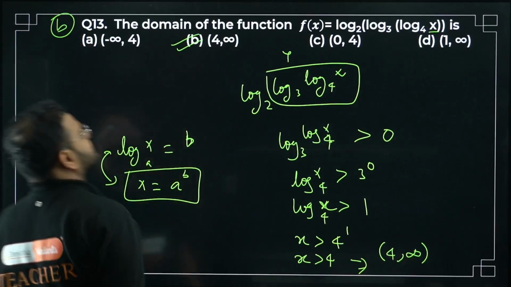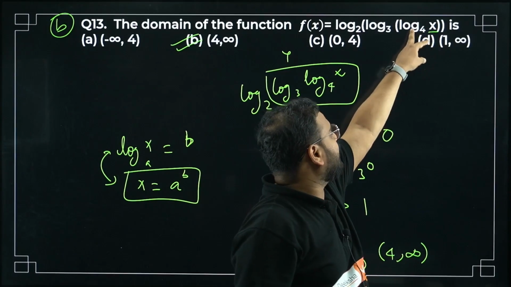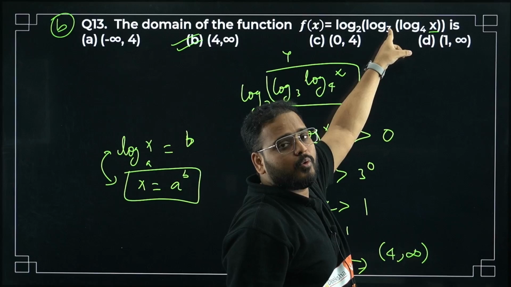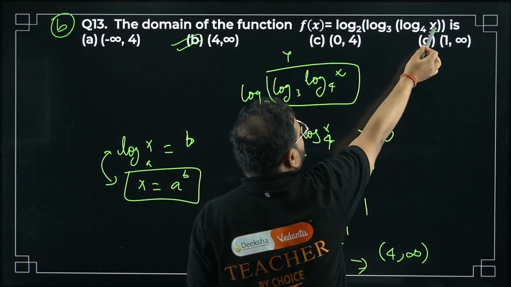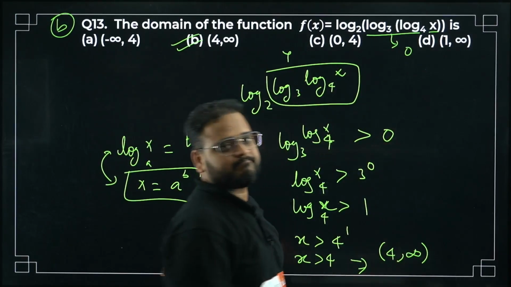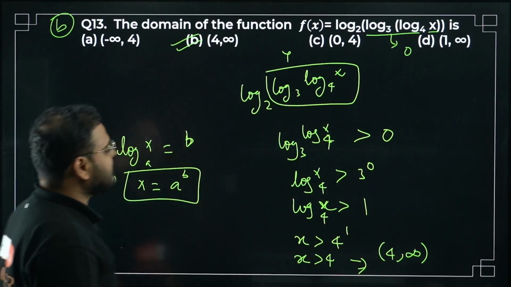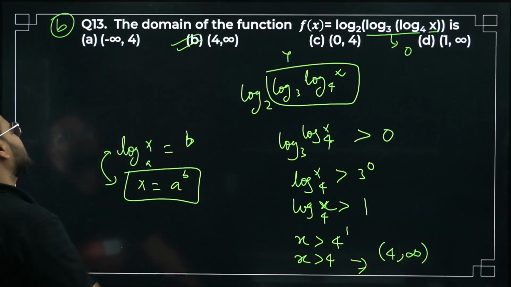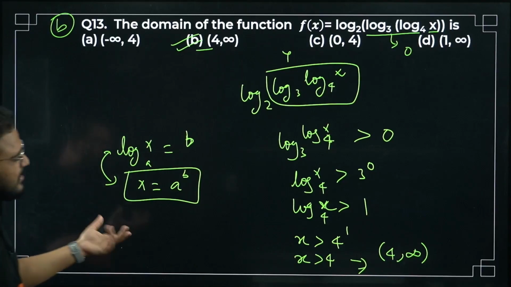I can show you over here. Take log 4 to the base 4. What is the answer? Log 1, this will become 1. This is 1, which means log of this will become 0. 0 means I can't define it now. If I put 4 here, this part will become 0. Can I find log for a 0 value? We can't, hence undefined. That's why we can't take x as 4, and why x equal to 4 is open. Question number 13 is done. Good question, simple but good.